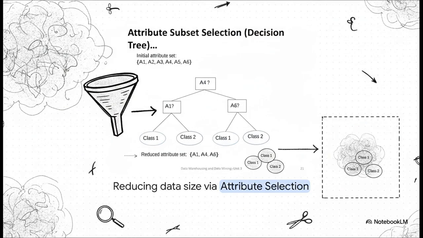And what we're looking at here brilliantly illustrates another strategy called attribute subset selection. The idea is to completely drop irrelevant or weakly relevant attributes to shrink the overall data size. By using a decision tree, the system tests different attributes. Say we start with attributes A1 through A6. The tree might help us realize that to classify our data accurately, we actually only need A1, A4, and A6. The probability distribution remains super close to the original, but our data volume is slashed right in half.